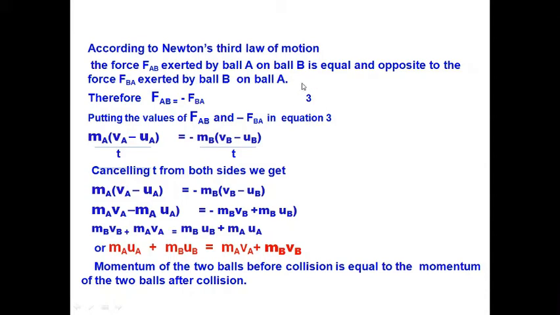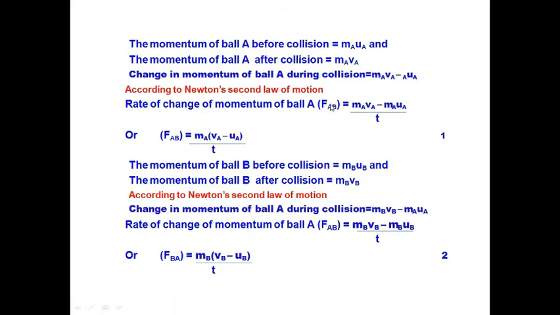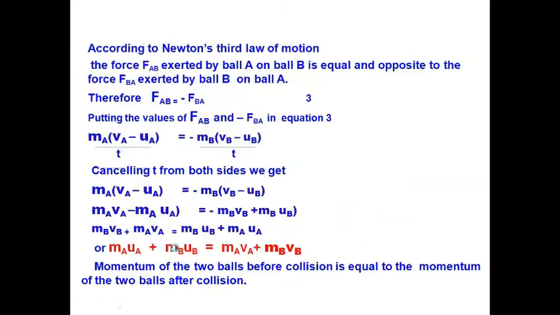This is the third equation. Now we will put the values of FAB and FBA in equation 3. We have already calculated the values of FAB and FBA in the previous steps.